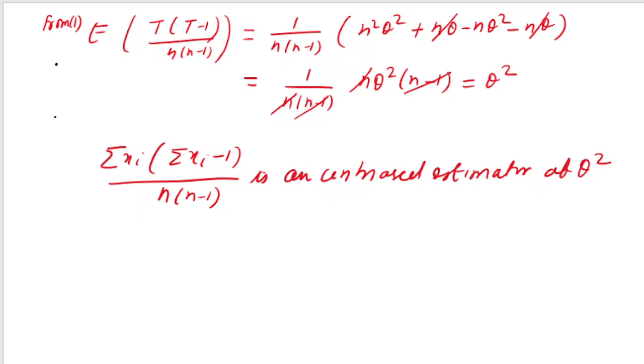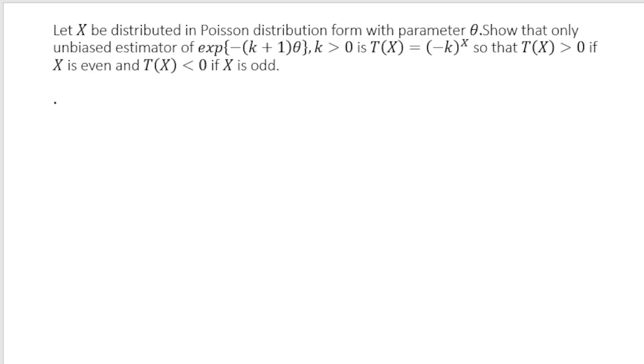Okay. So moving ahead, let us quickly do this fourth problem. And as you know, problem solving is an important aspect of understanding any concept. That is why we are solving many problems. So how to solve this problem? The problem is that let x be distributed as a Poisson distribution with parameter theta. You remember I earlier talked about the parameter of Poisson distribution. We used to call it lambda, that is the mean of the distribution. But here we are calling it theta, no problem, I will call it theta.